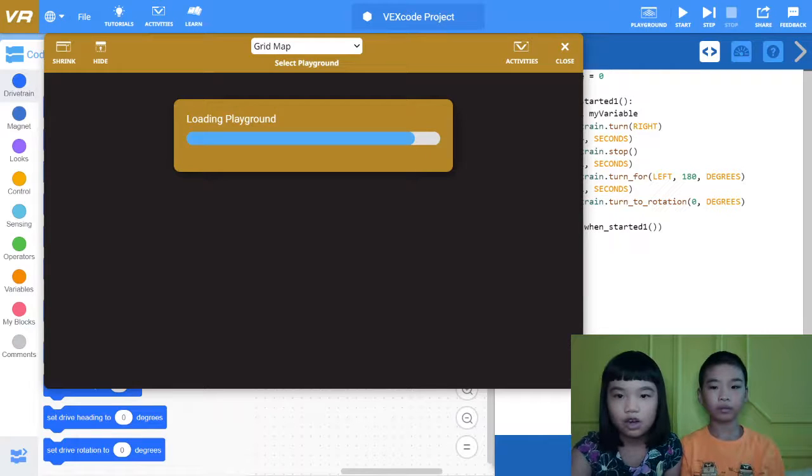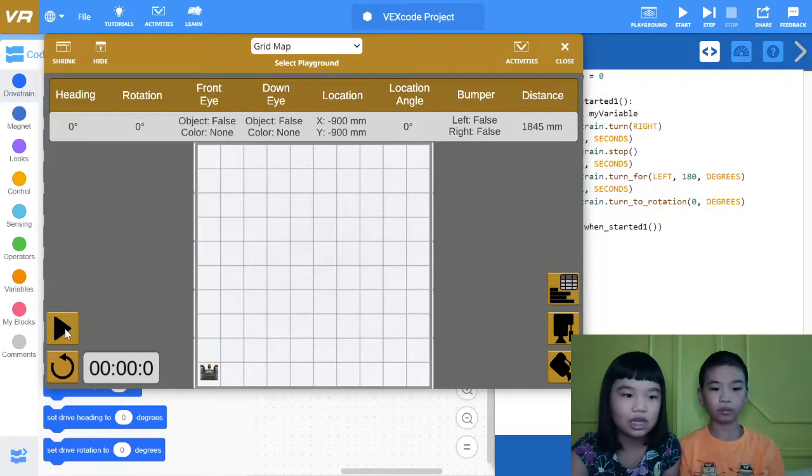So it will run all the Python code because the Python code is the same as the blocks behind the playground. Let's run it. So first, it will turn right for 4 seconds. 3, 4. Then turn left 180. Now it's going back to the 0. So 0 is just like when it started.